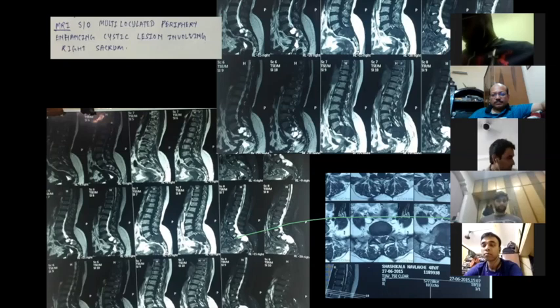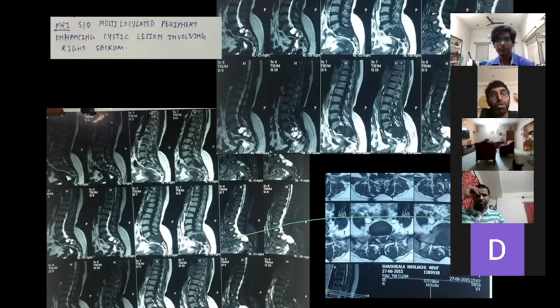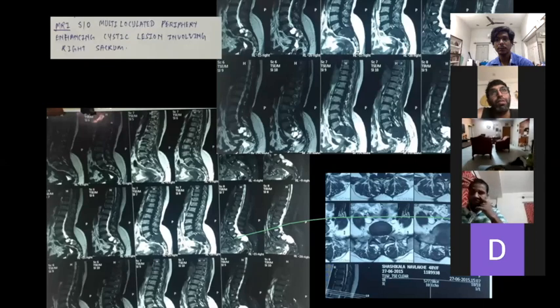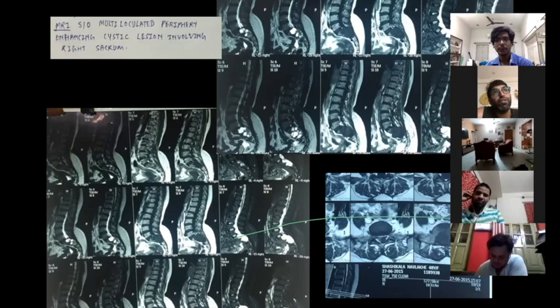Another thing, whenever there is metastasis, the first thing you can delineate in an AP view X-ray is the loss of the owl sign. The owl sign is lost. That is the first and foremost sign you can see in the X-ray. Just by seeing the X-ray of a patient, you can differentiate whether there is some metastasis or not. When you see the anteroposterior view of the vertebral body, the typical owl sign of the pedicle will be lost whenever there is involvement of the vertebral body in any sort of metastasis. That's the first and foremost sign.